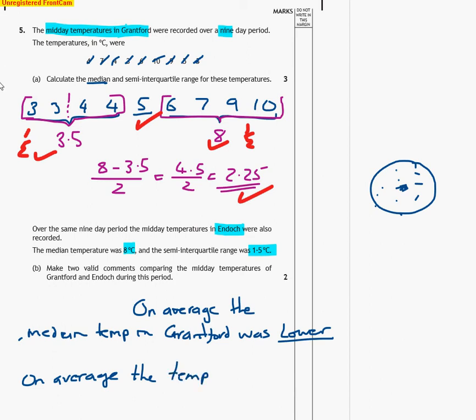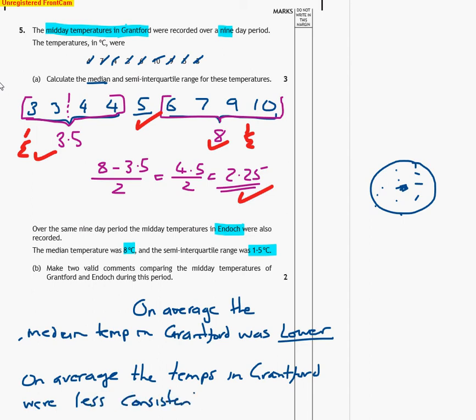Just say the temps in Grandford. Now, the range here is 2.25, and the range here is 1.5, so we've got a bigger range in Grandford. Okay, so on average, the temps in Grandford were less consistent.